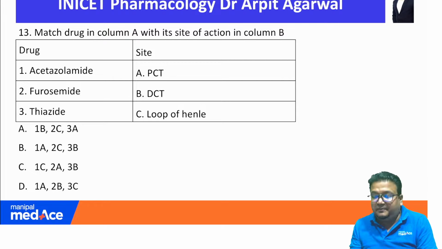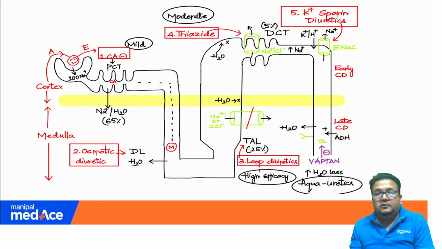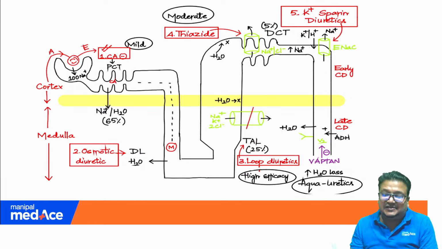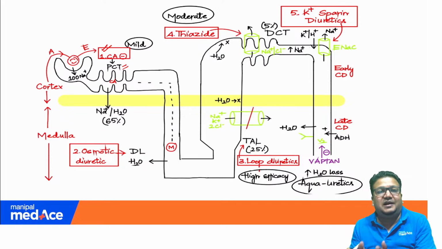Another very simple question: match the drug in column A with its site of action in column B. And what drugs we have? Acetazolamide, furosemide, thiazide. That means we have diuretics. Diuretics, once you read from our notes, you will never ever forget. You can see first diuretic, ACE inhibitor, carbonic anhydrase inhibitor like acetazolamide, where they are acting? PCT. So acetazolamide will act in PCT, clearly shown.